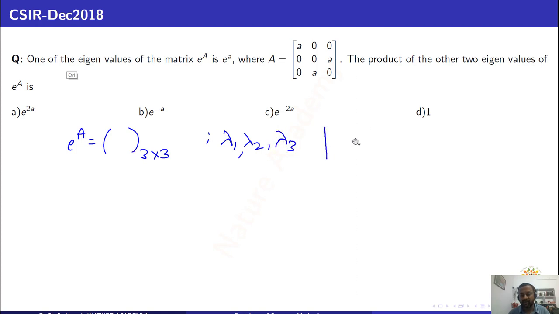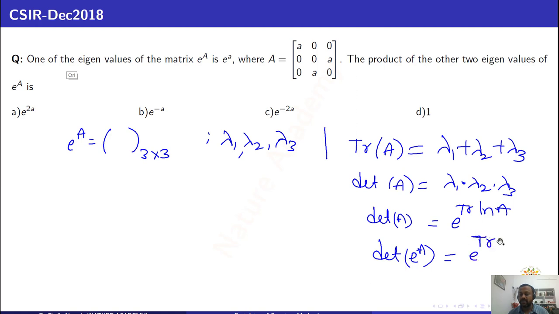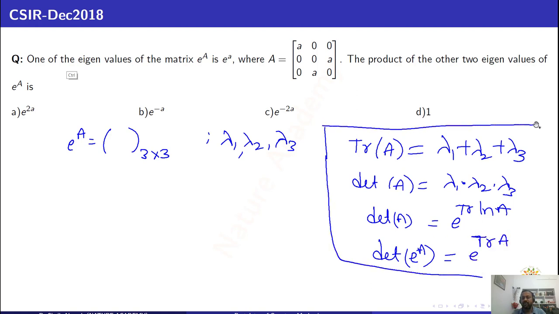And I know the formulas: the trace of a matrix A is equal to the sum of the eigenvalues, lambda 1 plus lambda 2 plus lambda 3, and the determinant of that matrix is equal to the multiplication of all eigenvalues. And there is another formula: det of A can be written as e power trace of ln A, or det of e power A. If A is replaced with e power A here, you will get e power trace A. Please keep in mind these four formulas.